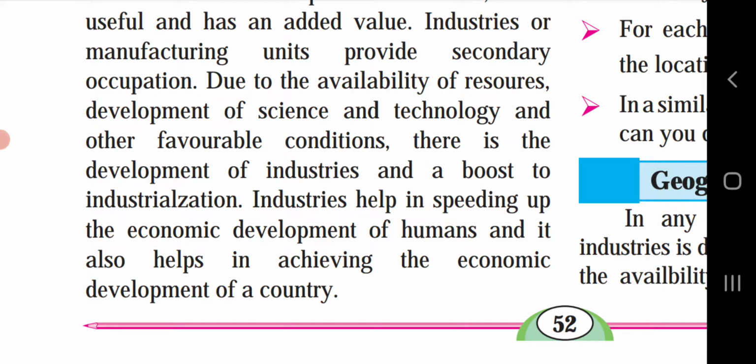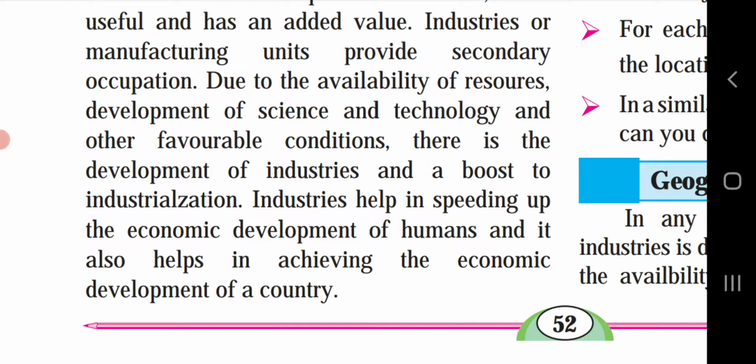Due to availability of resources, development of science and technology and other favorable conditions, there is development of industries and a boost to industrialization. So the different secondary occupations create favorable conditions through scientific and technological inventions, which help us move towards the industrialization process and take our country to a next level.